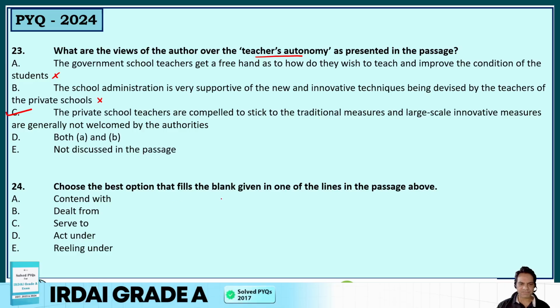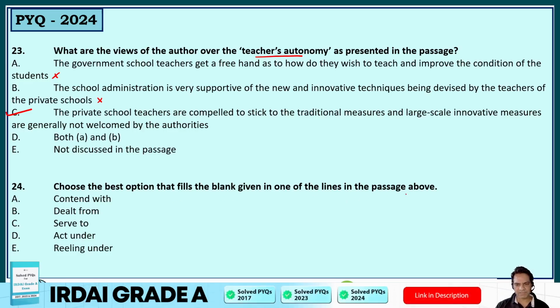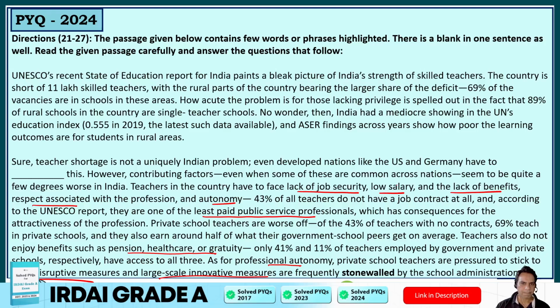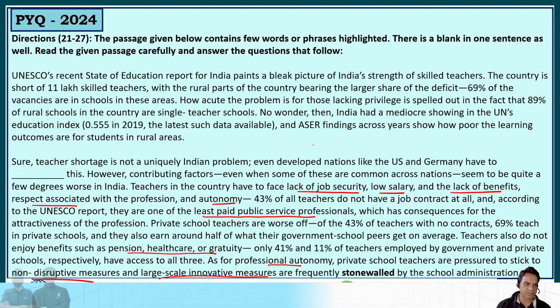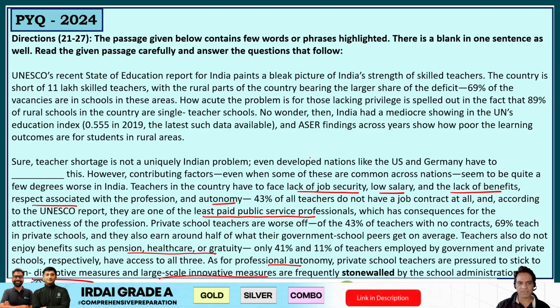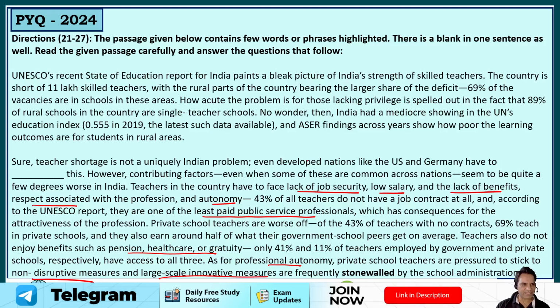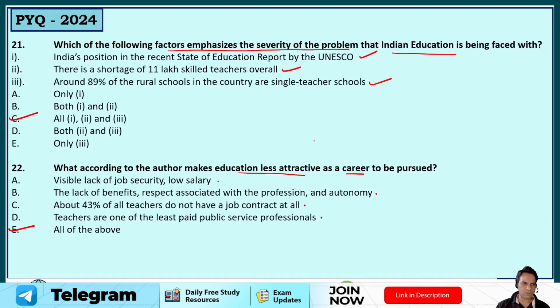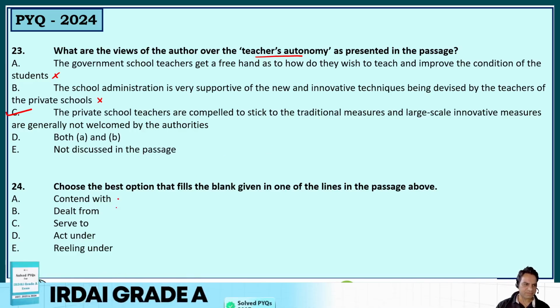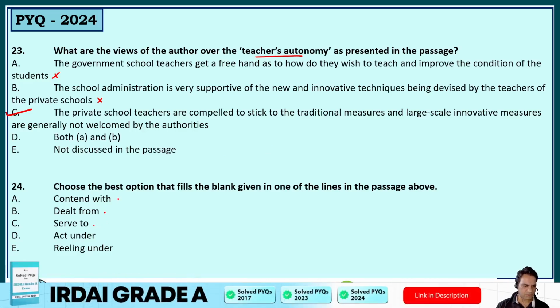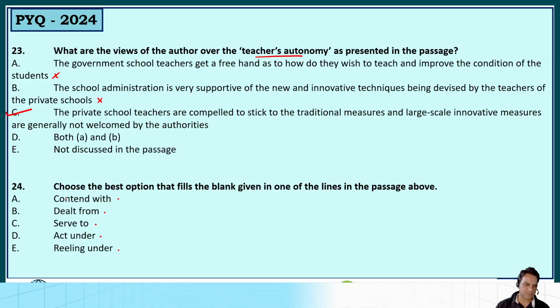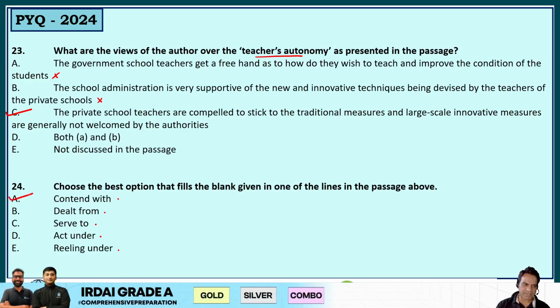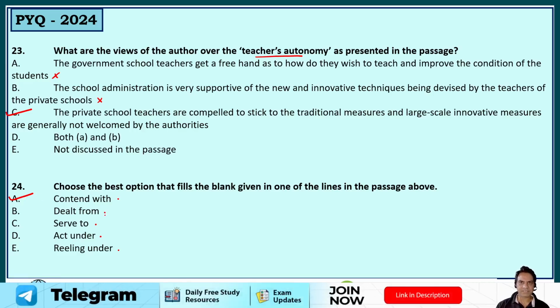Choose the best option that fills the blank given in one of the lines of the passage above. Now let's read the blank. So first line, second paragraph. Sure, teacher shortage is not a uniquely Indian problem. Even the developed nations like the US and Germany have to contend with this. Dealt from? No. Serve to? No. Act under this? Reeling under this? No. They also have to contend with this. That means they also have to bear this problem. They also have to be satisfied with this issue.